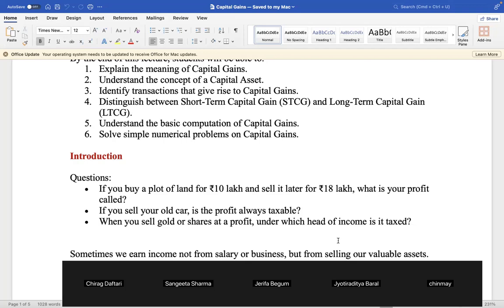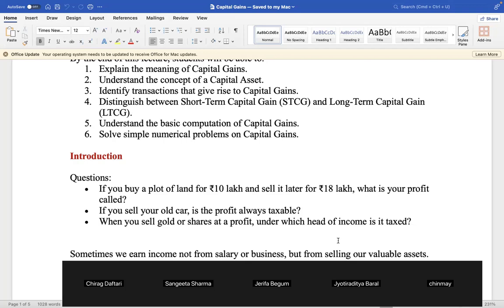All students can understand, students from a mathematics background can also understand. Land, building, these things increase in value. When the value increases, you have to take the increased value to calculate the gain or loss. So you have to see these things. This I'm going to teach you.